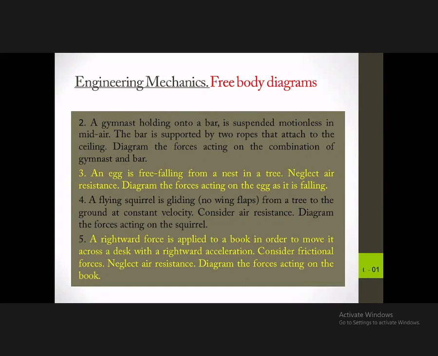Draw a body first, a block, and see how many forces are acting in this situation. So try yourself first. I'll give you some minutes to work on your own. Then we'll discuss